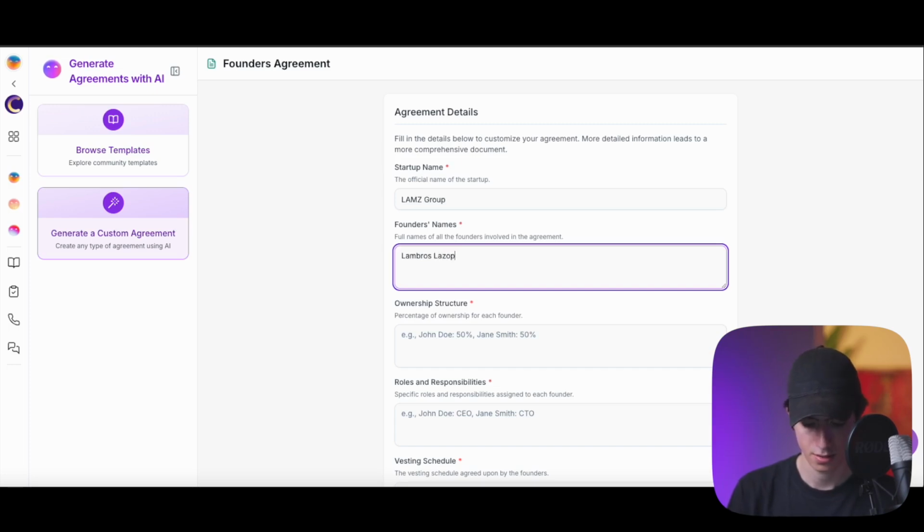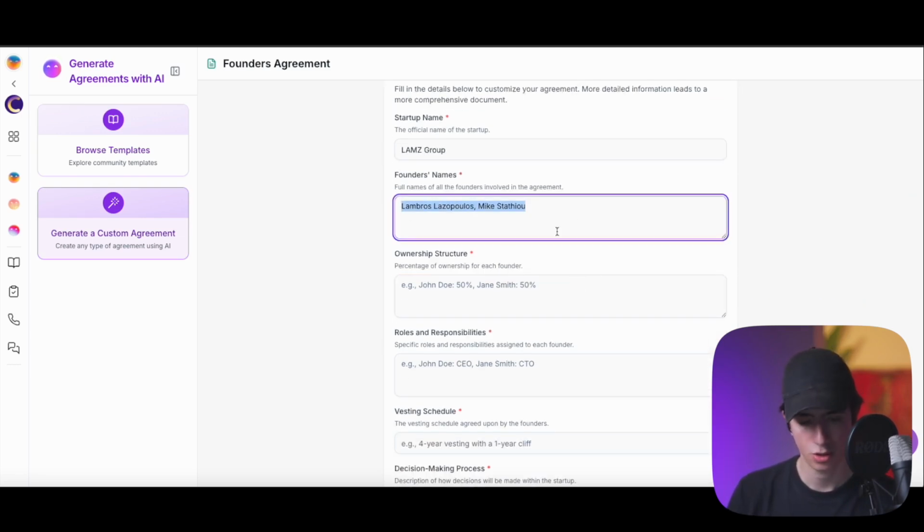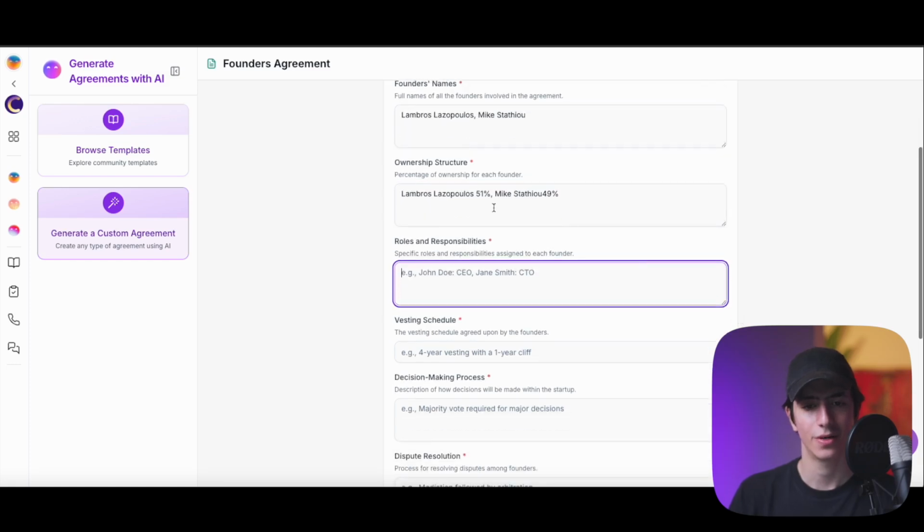Second here, and Mike Stathiou, right? So these are the two, let's say, names. So let's copy them now for the ownership structure, right? Lambros, say 51%, Mike Stathiou, 49%, right? I dominate the company. So again, let's see.